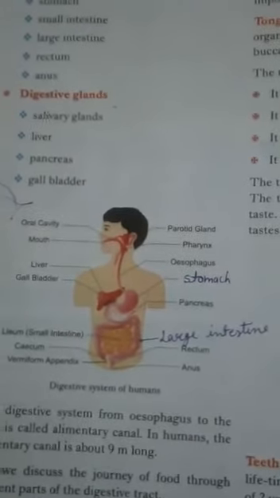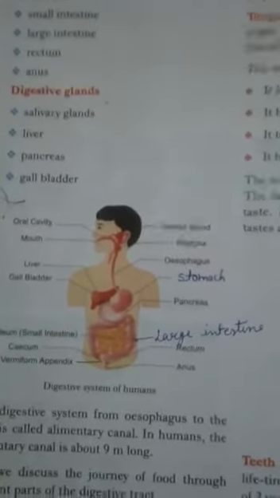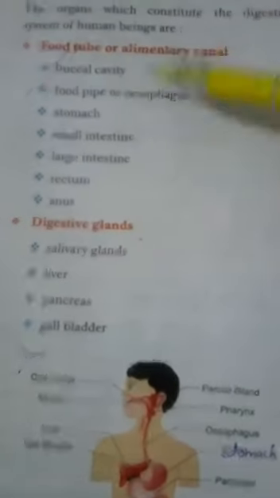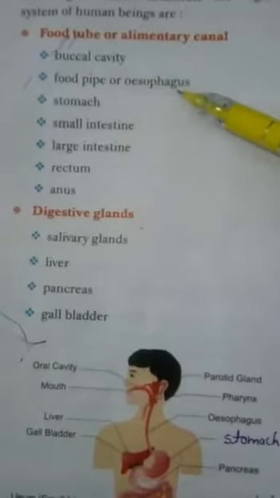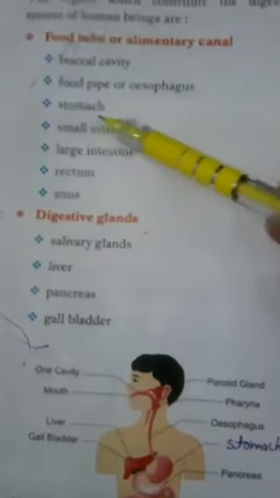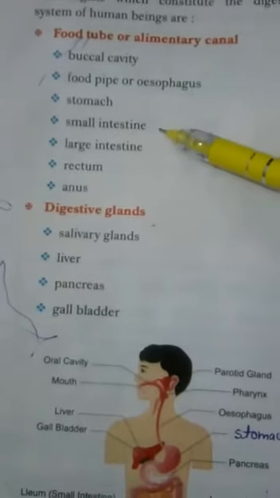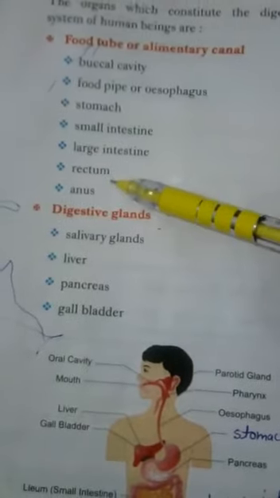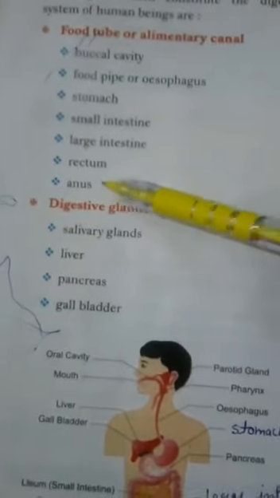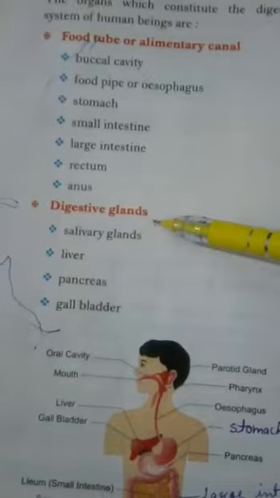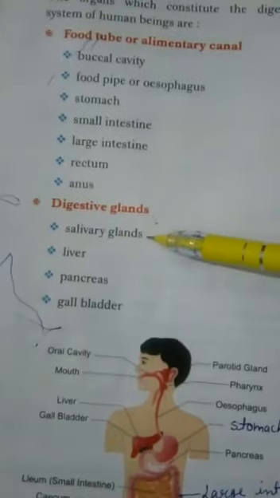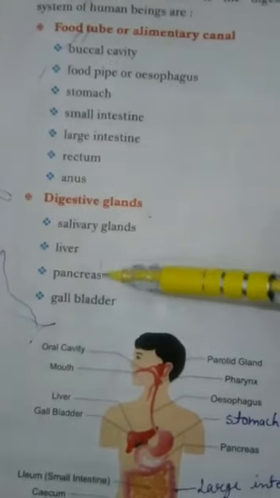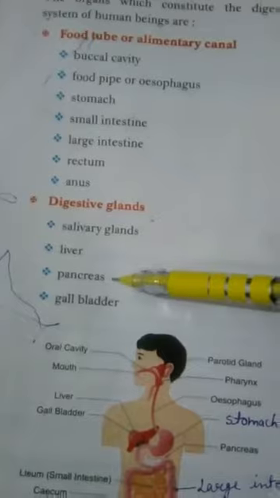Again, I am repeating, the digestive system is made up of buccal cavity, food pipe or esophagus, stomach, small intestine, large intestine, rectum and anus. And associated glands are salivary glands, liver and pancreas.